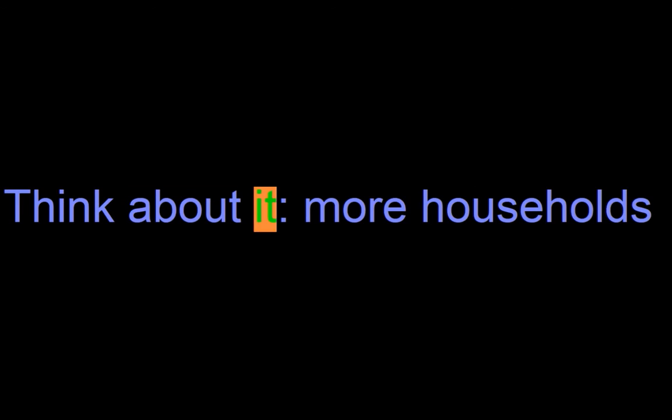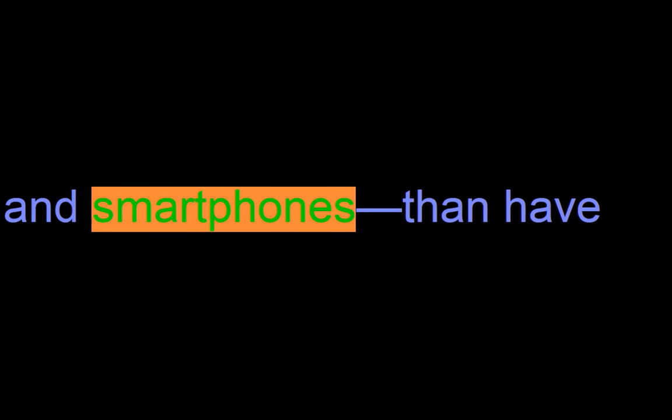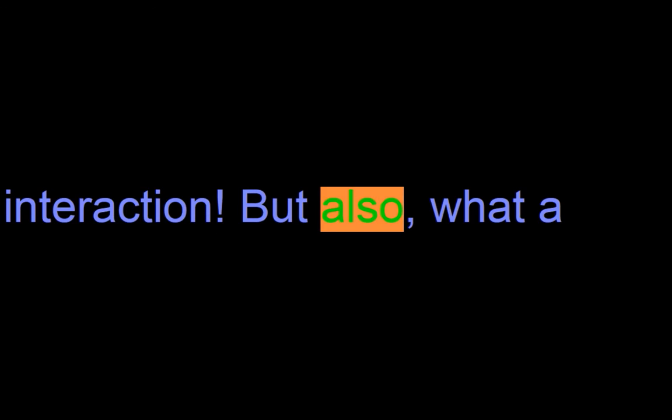The bottom line is that digital government can deliver public services more efficiently and more effectively, and help improve people's lives. Think about it, more households in developing countries now have access to digital technology such as the internet and smartphones than have access to clean water and secondary education. What huge potential for digital interaction! But also, what a reminder that we need to leverage technology effectively to make broader development progress.